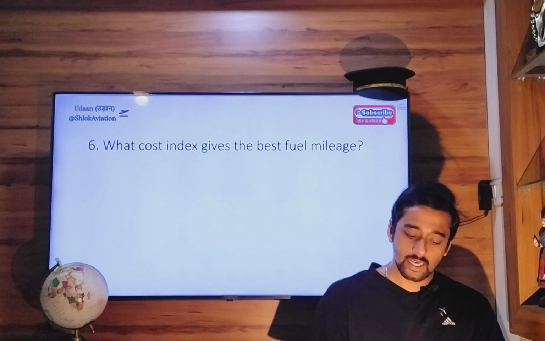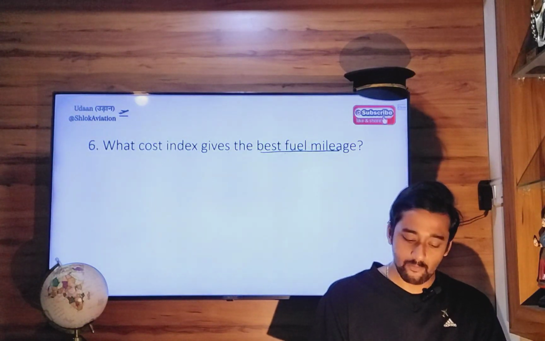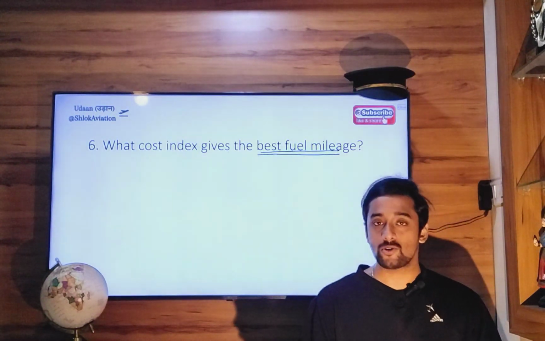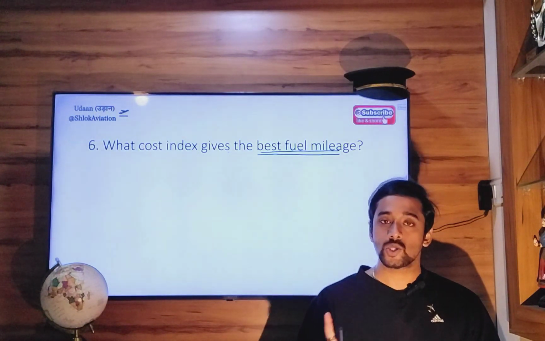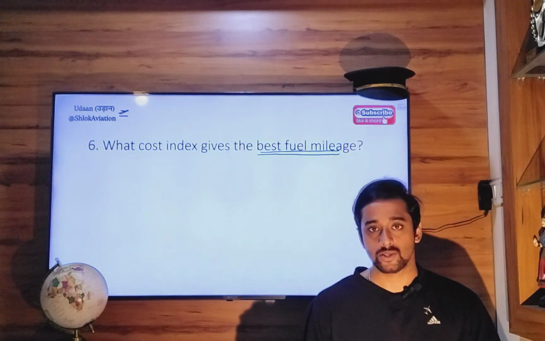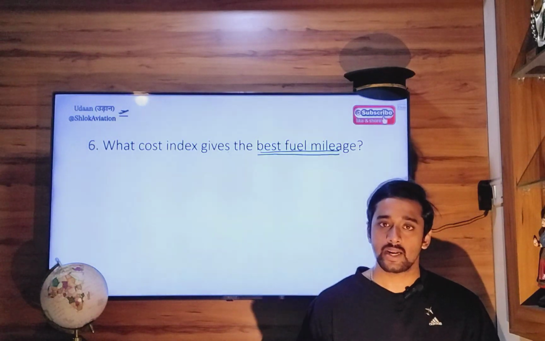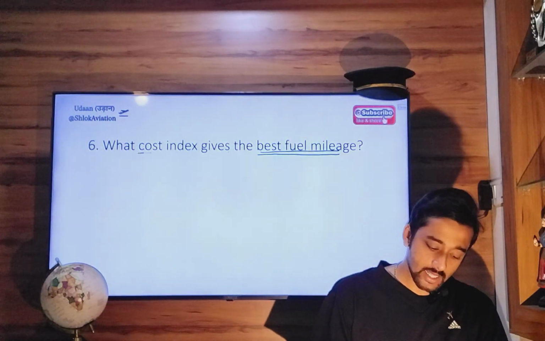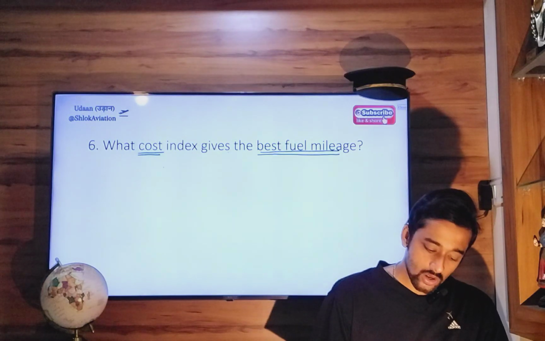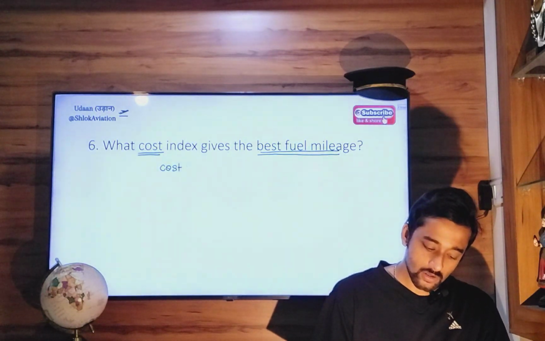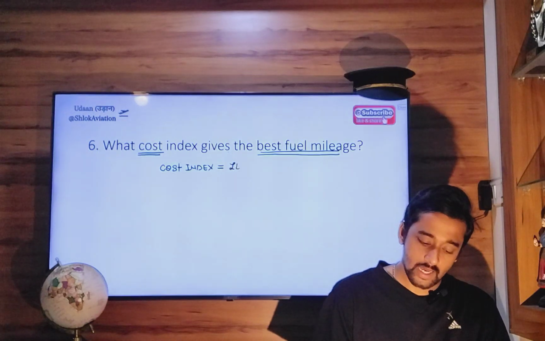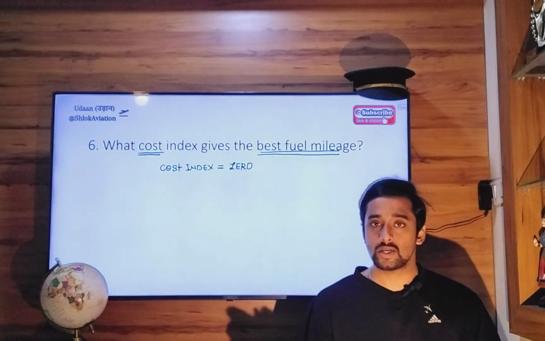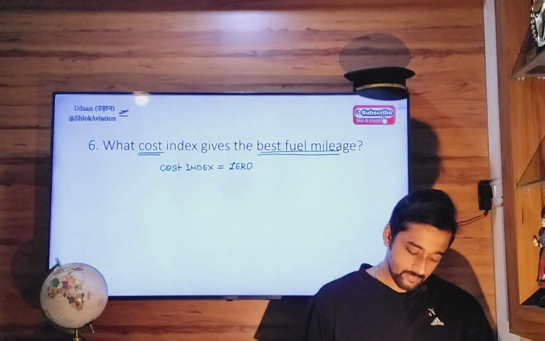Next. What cost index gives the best fuel mileage? Very important. So you have to read the FMS chapter from Oxford very nicely and also solve all the questions from the Keith Williams book. These questions are covered in detail in those books. So it's written there in that book. Cost index of 0 will give you best fuel mileage, meaning maximum distance in minimum fuel.